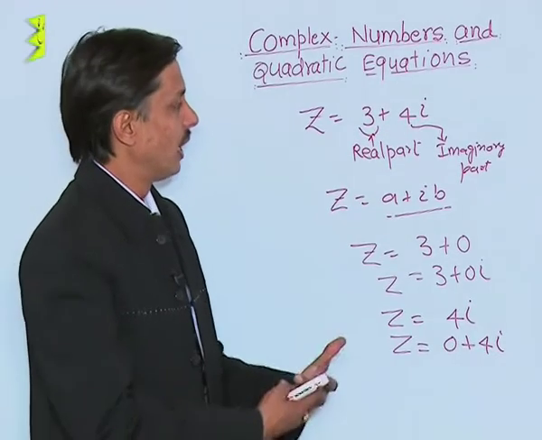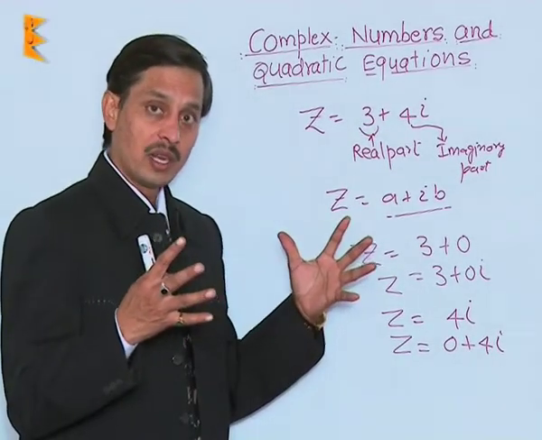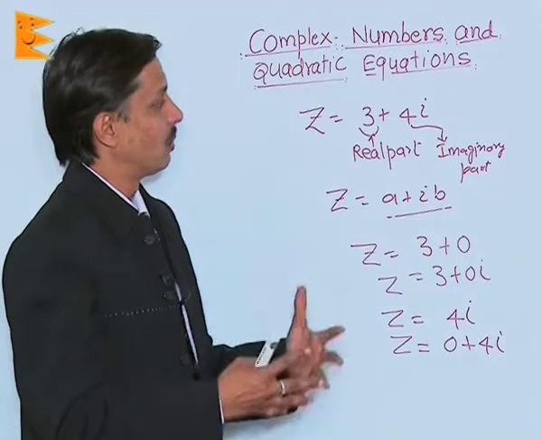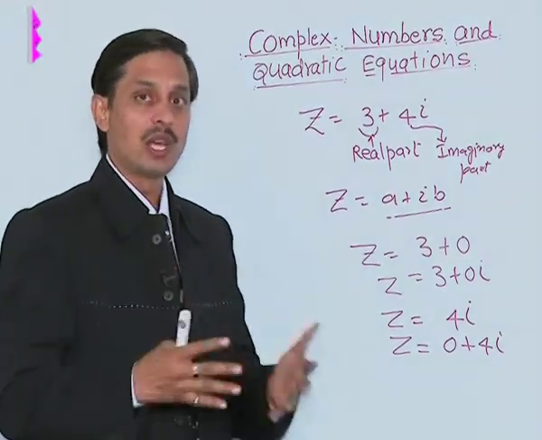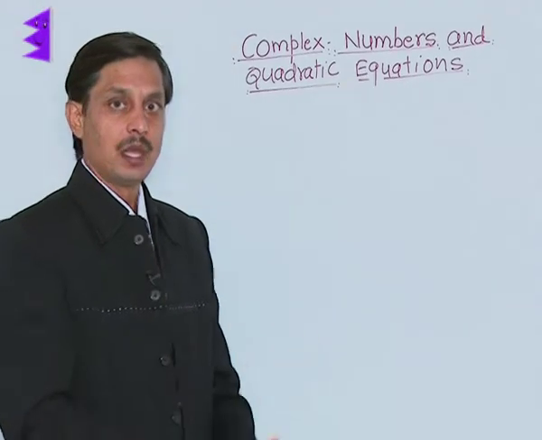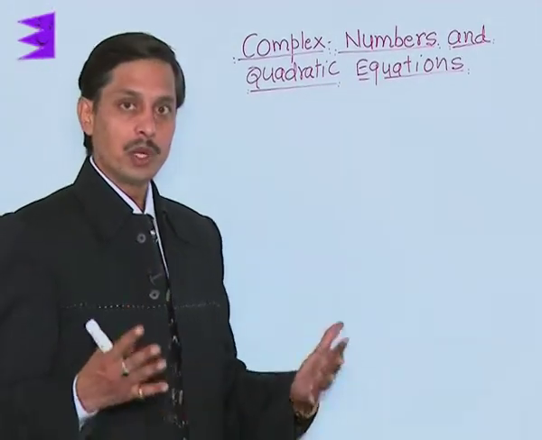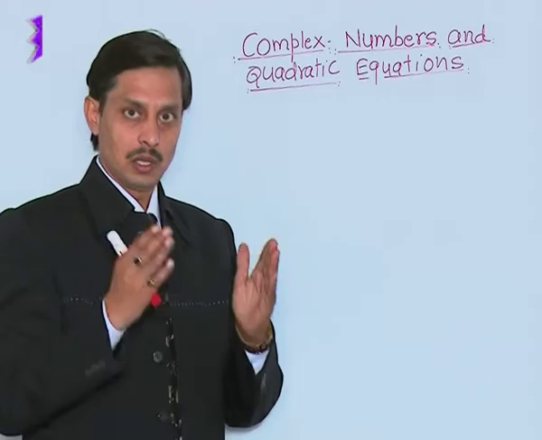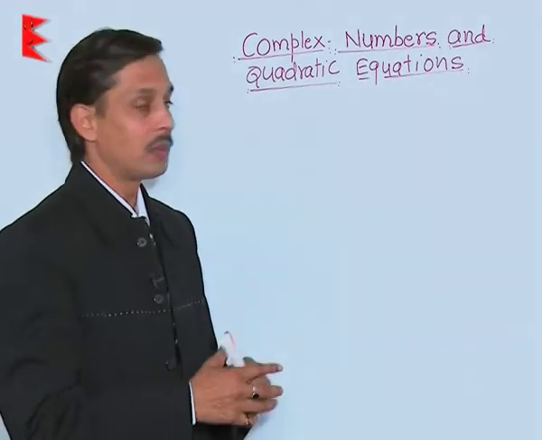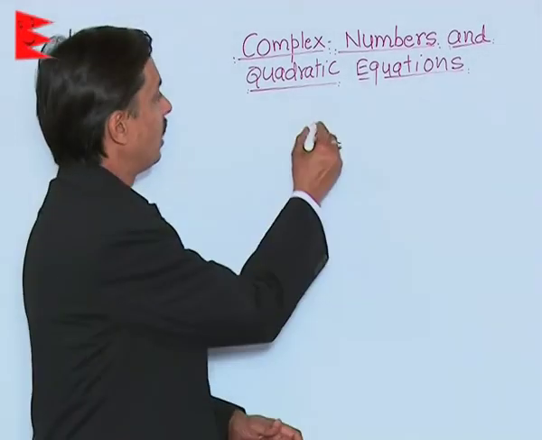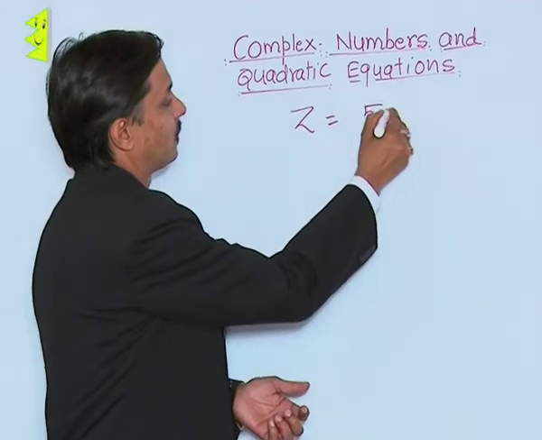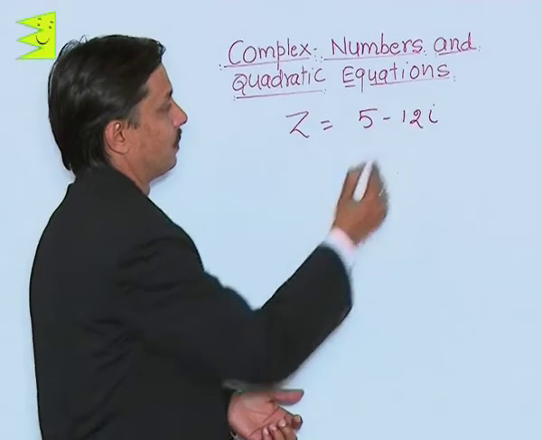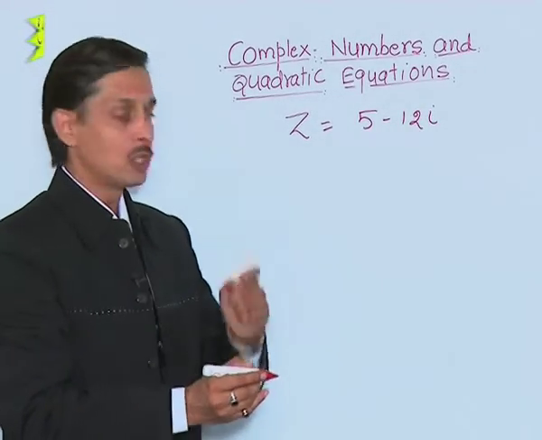This way we can find which numbers are absolutely complex, which are purely real, and which are purely imaginary. Now I want to share with you two very important things about complex numbers. One, if z is a complex number, say for example 5 minus 12 iota, what is its conjugate?